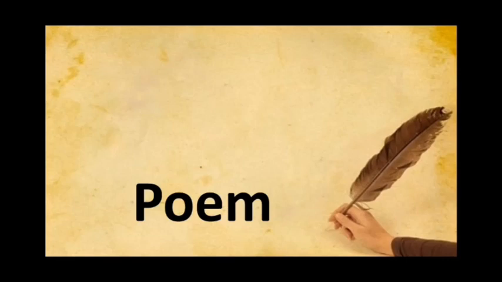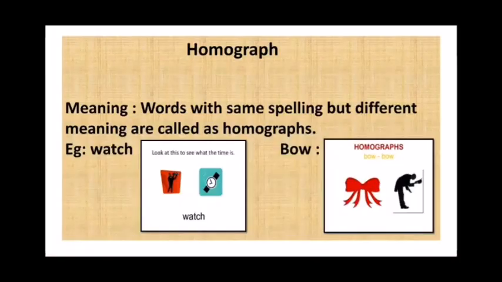So children, before understanding the poem, there are some concepts which you need to understand. These concepts will help you to understand the poem in a better way. Let's start with the concepts. The first one is homographs. Homo means same and graph means to write. So children, homographs are words with the same spelling but different meanings.